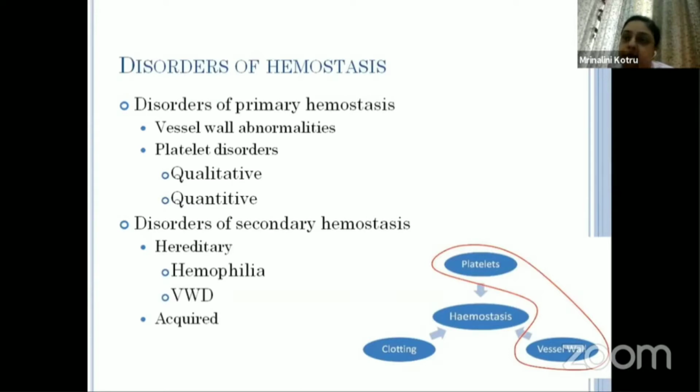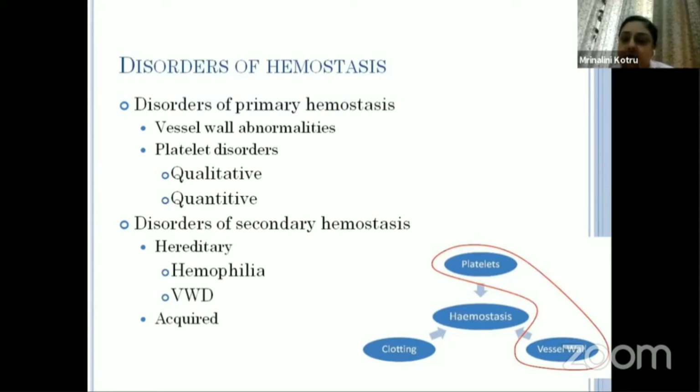And it is important to identify these three aspects because the kind of bleeding the patient presents with in clotting defects is different from that with platelet and vessel wall defects.